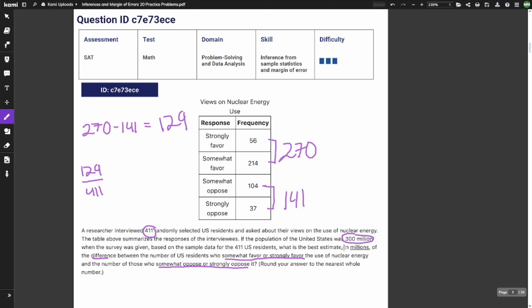Now, since they want us to give our answer in millions, that basically means that we can cancel these millions out. So you really only need to multiply this by 300. And then, if we go ahead and multiply this out, we get that our answer is going to be 94.16. And of course, they want the best estimate over here. They want us to round our answer to the nearest whole number. So our answer is going to be 94.